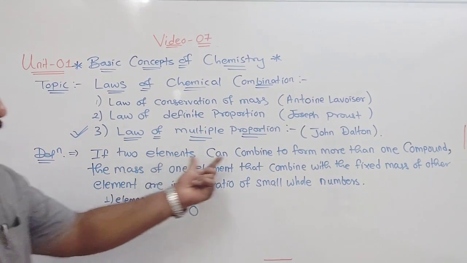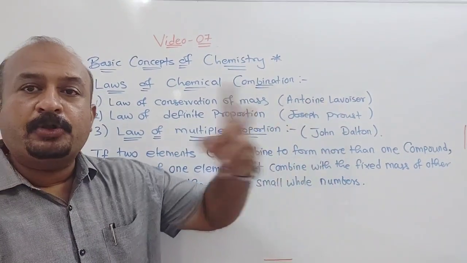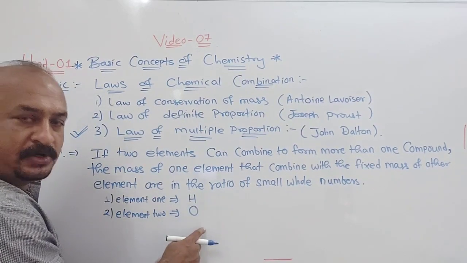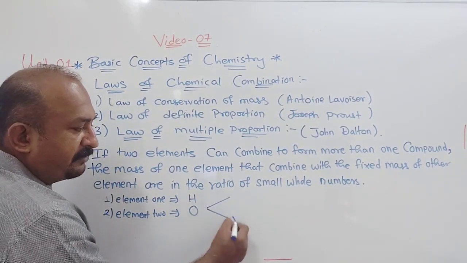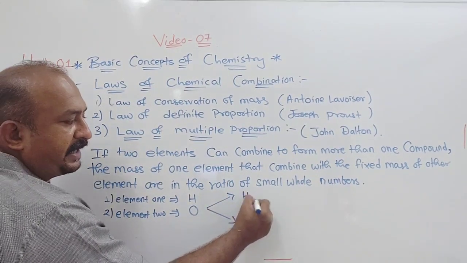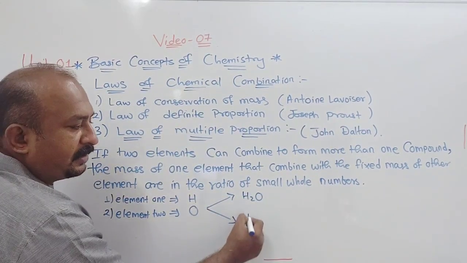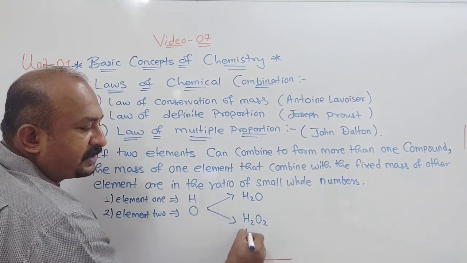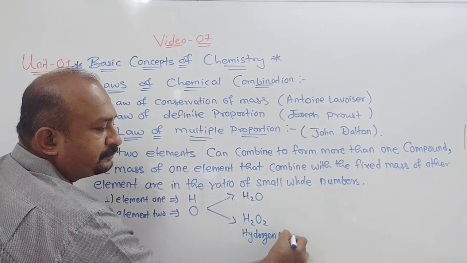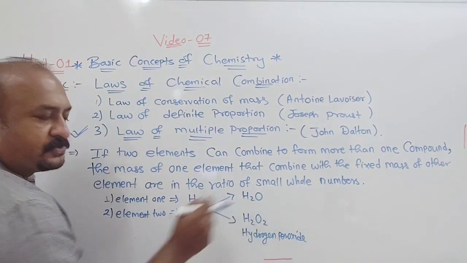If two elements can combine to form more than one compound, it means you can combine hydrogen and oxygen and form two compounds. One compound is water, that is H2O. Another compound is H2O2, this is hydrogen peroxide. Clear? This is water.